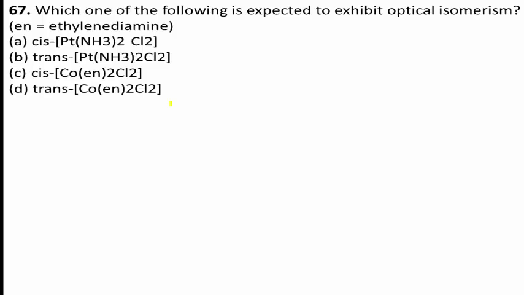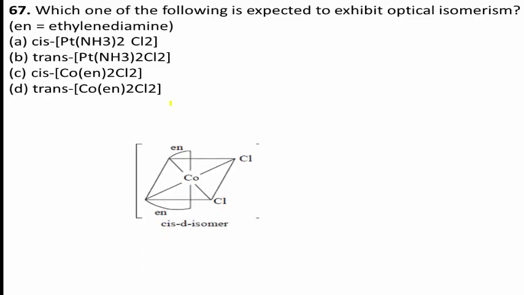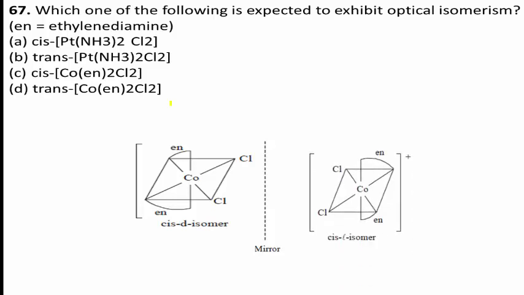Similarly, options B and D also contain a plane of symmetry when you observe the structure. Students, see here, and another one, option C, the cis isomer of cis-Co(en)2Cl2. The cis isomer of this complex is like this. If you place a mirror, then we get the mirror image, the cis L isomer.